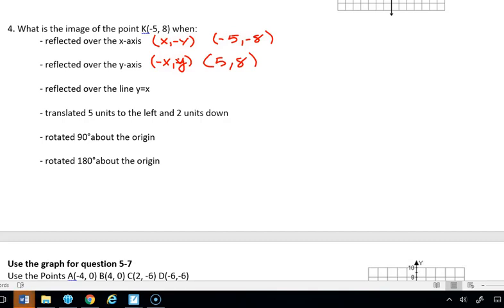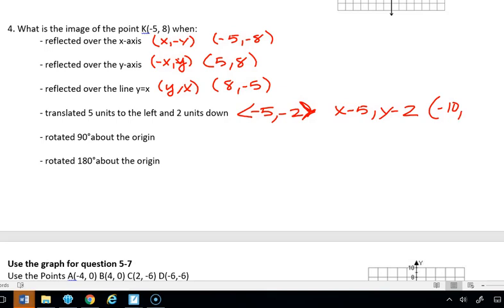Reflecting over the line y = x. This is going to be (y, x). So we're going to then just say (8, -5). They just switched positions. That's all they did. Translated 5 units to the left and 2 units down. So if we were to write that as a vector, 5 units to the left, that's -5. 2 units down is -2. And if we were to write that as a rule, that's going to be (x - 5, y - 2). And when I do that, I get the point (-10, 6).